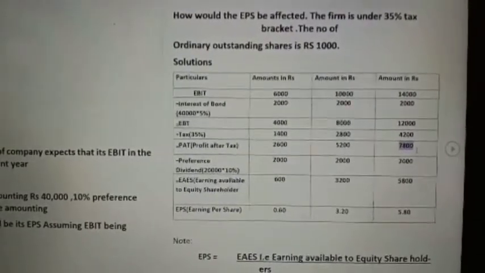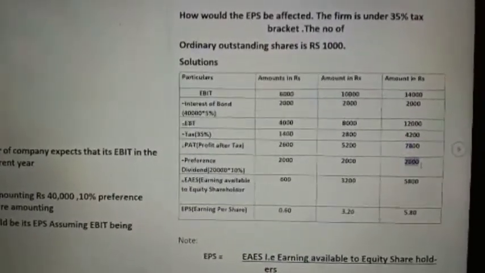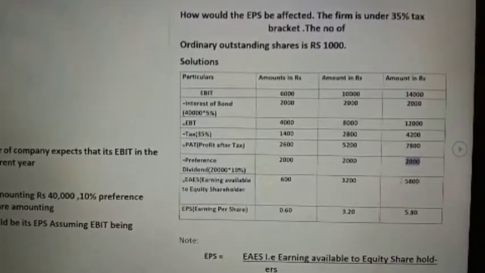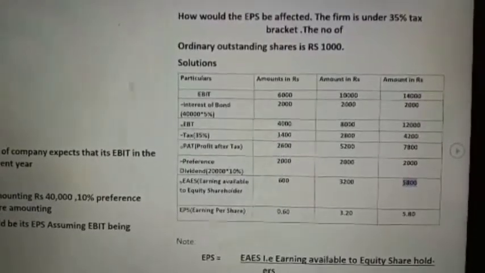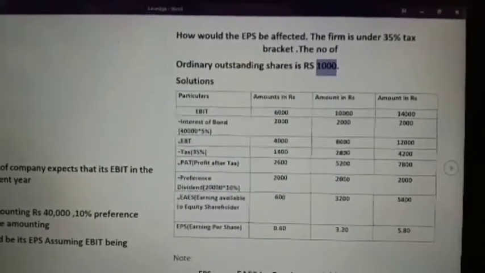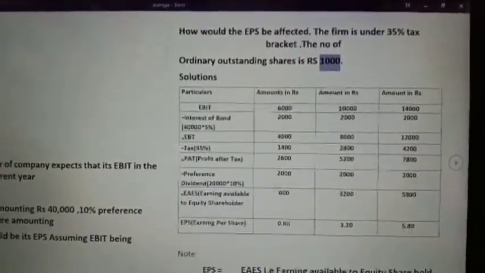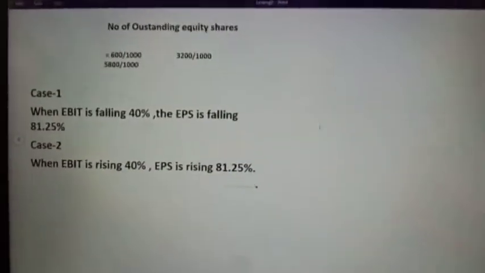Then after that we have to give preference dividend, which is also again fixed, that is 2000. Then we will get EAS 5800. To get the EPS, EAS divided by the number of outstanding equity shares, 1000. So 5800 divided by 1000, that is 5.80. We are getting EPS here. So now let us see the effect. The number of outstanding equity shares: 6000 by 1000, 5800 by 1000, and here 3200 by 1000.